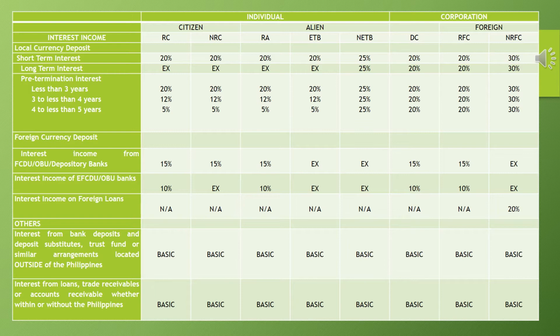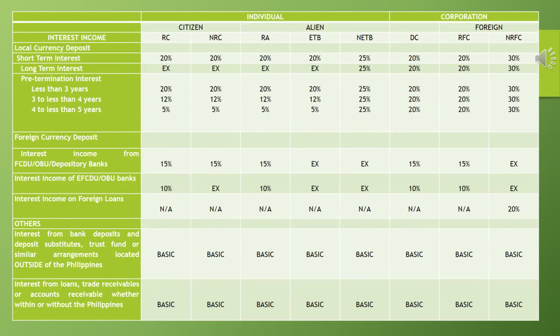And for corporations, we have 20% for both domestic and resident foreign. Aside from that, we have 30% for non-resident foreign corporation. However, if the long-term deposit was pre-terminated, depende po yan sa years, okay? So we have less than 3 years, 3 years to less than 4 years, and 4 years to less than 5 years.